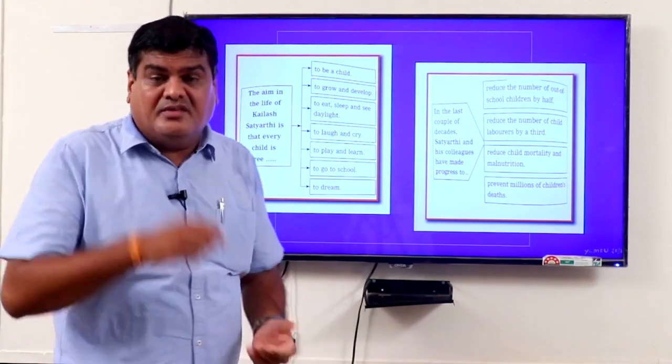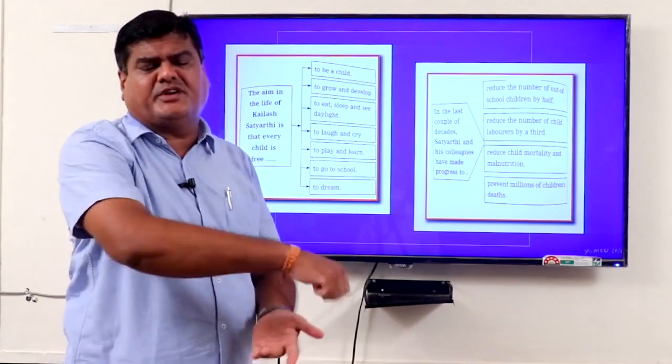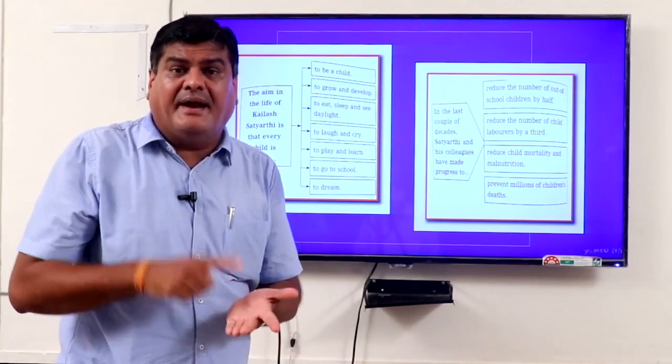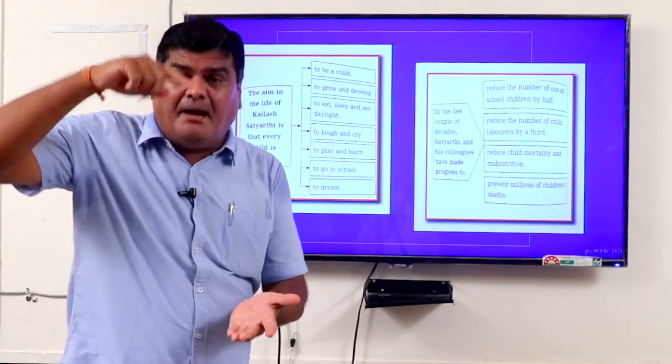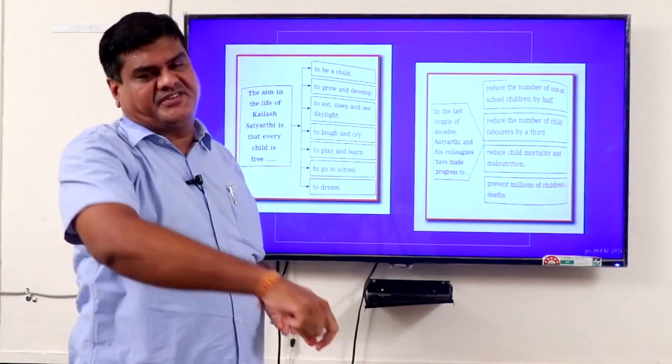To go to school, very important. Every child has been given the right to education. Now, what is the right to education? Our Indian government made a law, giving a fundamental right to every child under 14 years: the right to education.